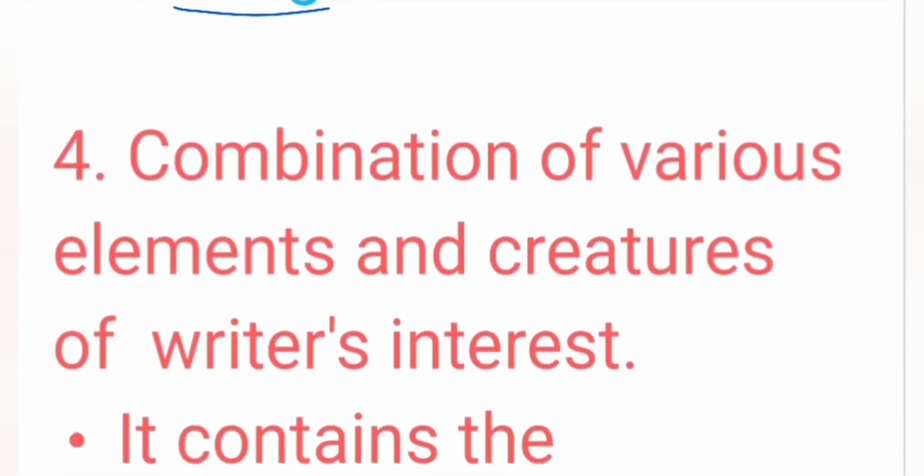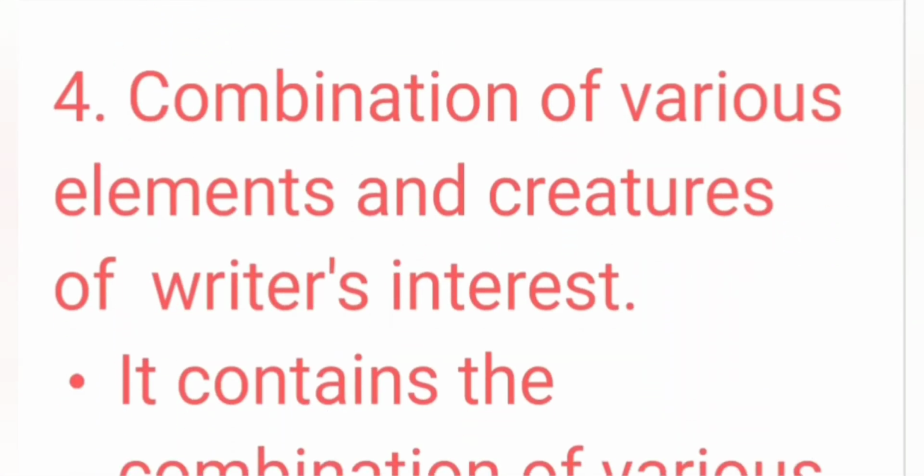The characters are so strong because of the psyche, emotions, choices, feelings and thoughts, and a combination of various elements and creatures of the writer's interest. Various elements here means tragedy, comedy, like this, and creatures means fairies, humans, like this.